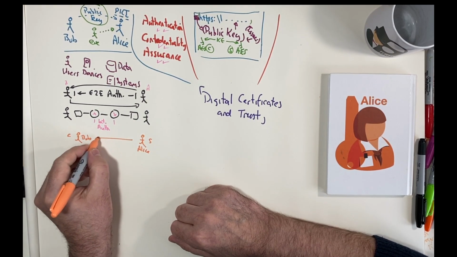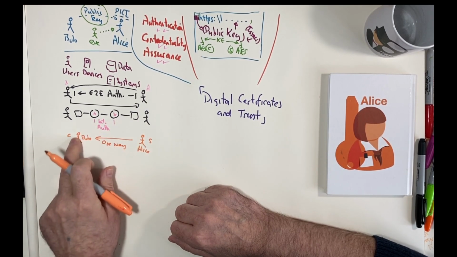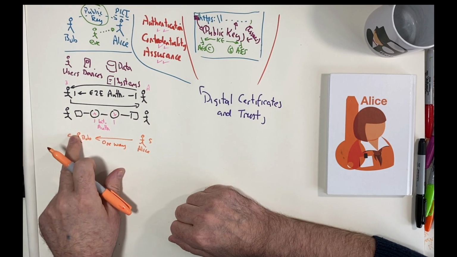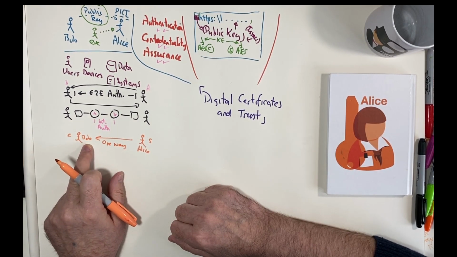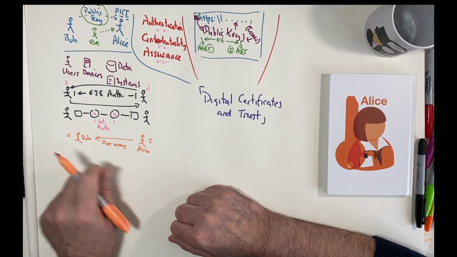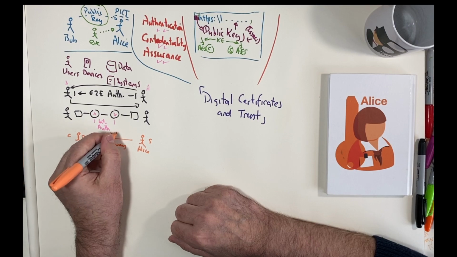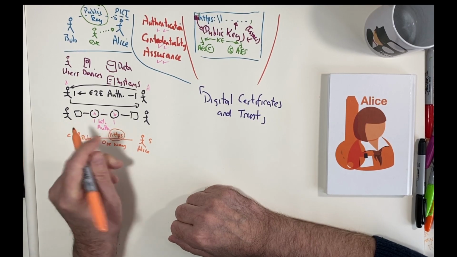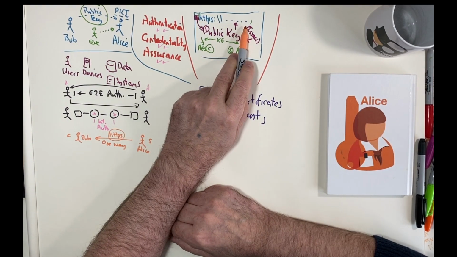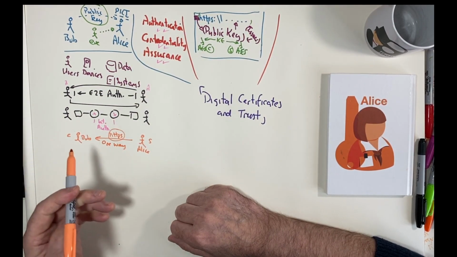With one-way authentication, what happens is that Alice identifies herself to Bob, but Bob doesn't authenticate or prove his identity to Alice. This is the type of system that's used with HTTPS, where the website authenticates itself to the user, and this is one way.